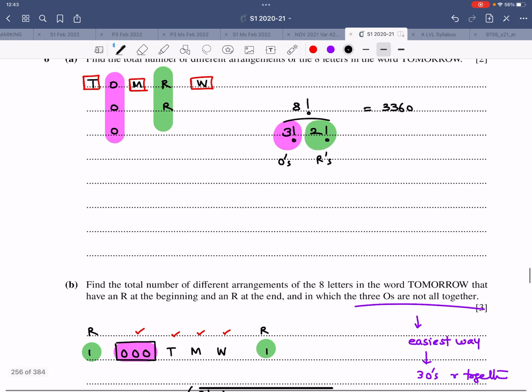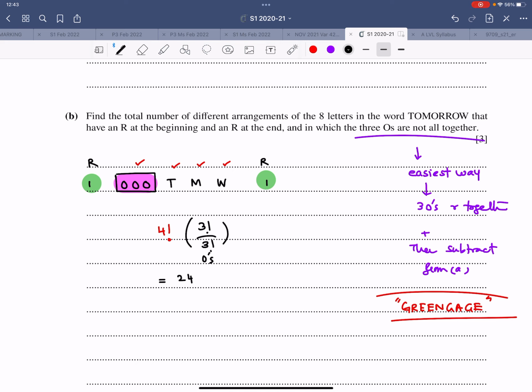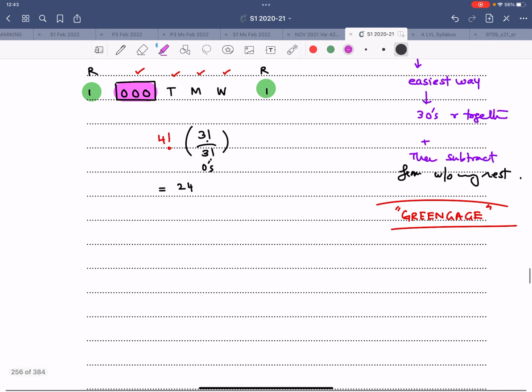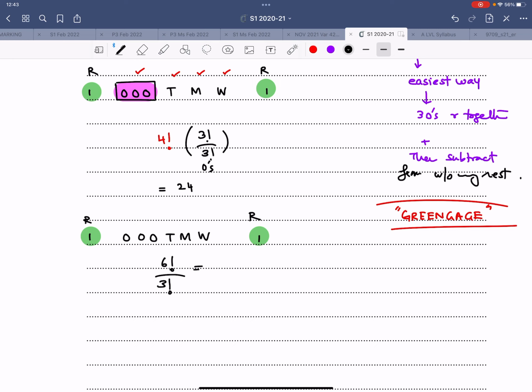Now in this scenario, subtraction from A, what I mean is the subtraction from without any restriction. The restriction is there of that R and R, that's not an issue. So let me write this thing. R at the front, R at the end, there is 1, there is 1. And this is O, O, O, T, M, W, that is 6 factorial divided by 3 factorial, that's 720 divided by 6, that comes out to be 120.